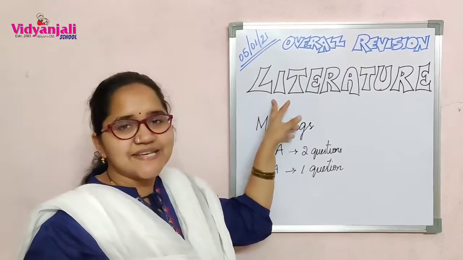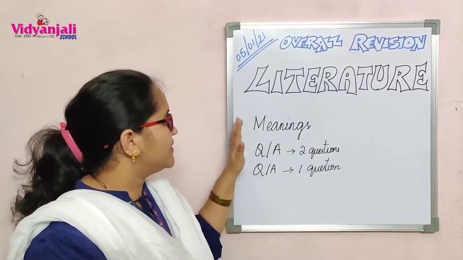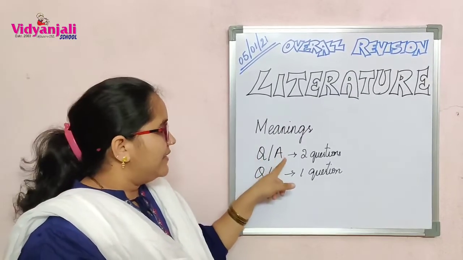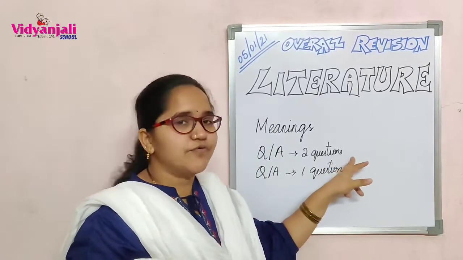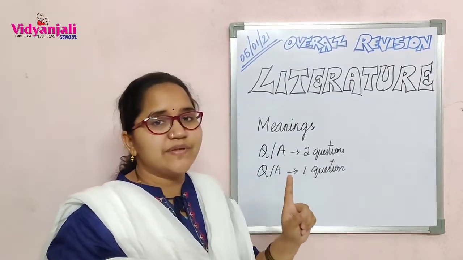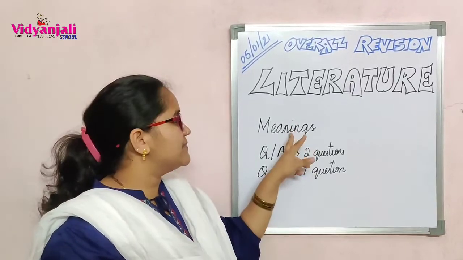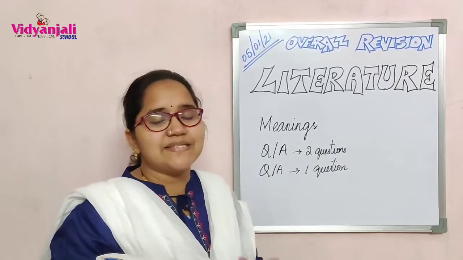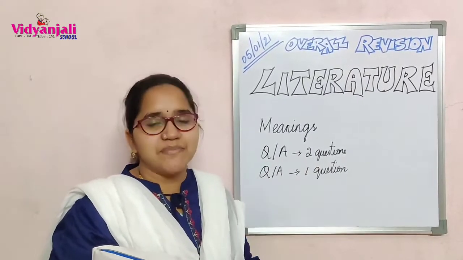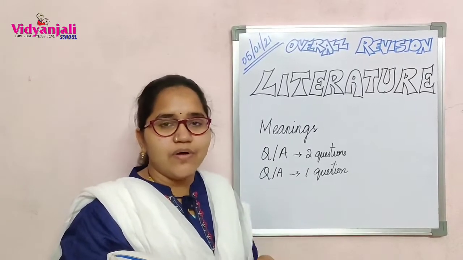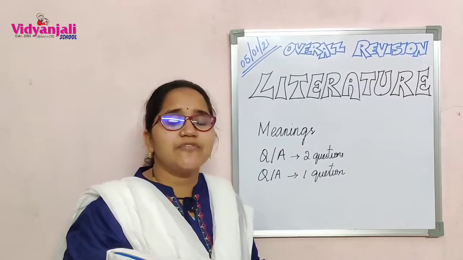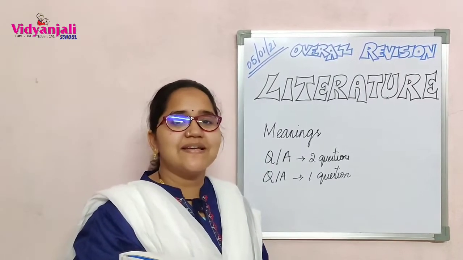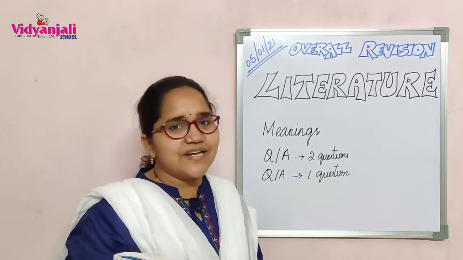Next section. Coming to section C, literature. In that, you have meanings, question answer. Here, small questions, 2 into 2, 4 marks, and here one question will be there, 3 marks, 1 into 3, 3 marks. Meanings for 5 marks. Now, I'll ask you some meanings. Tell me the answers. Paid no heed means what? Paid no attention. What is the meaning of rights? Freedom. What is the meaning of persimmon? A sweet dried orange colored fruit.